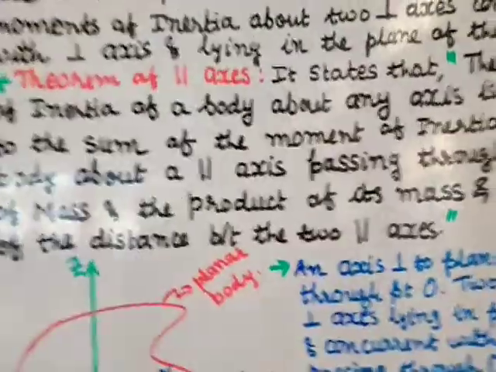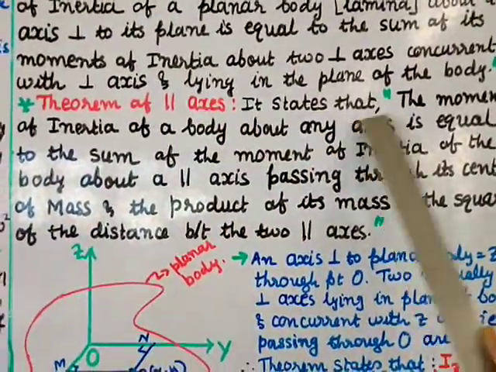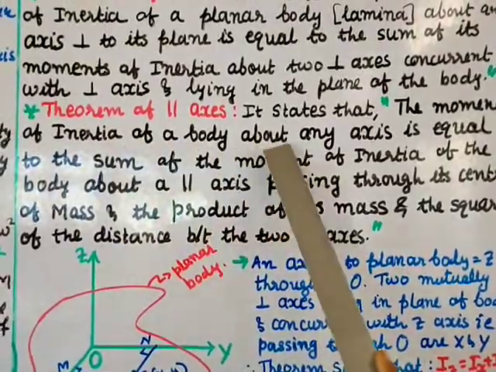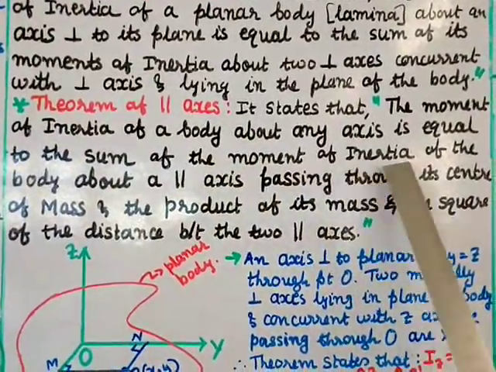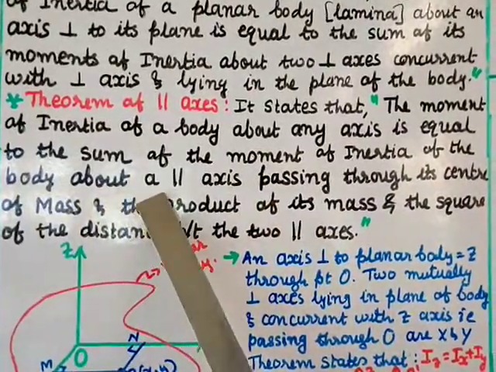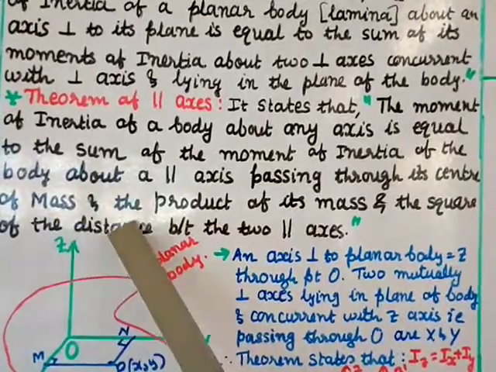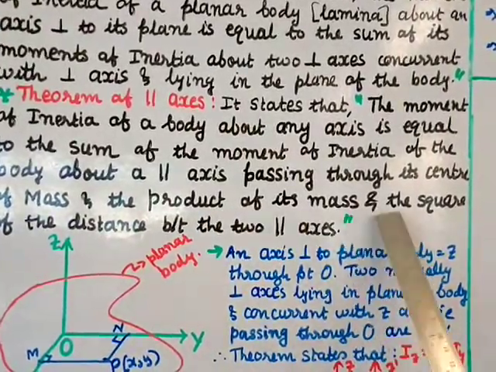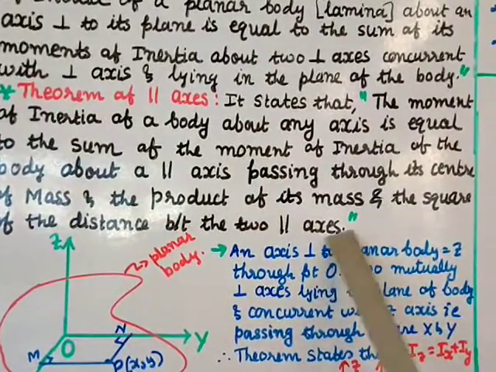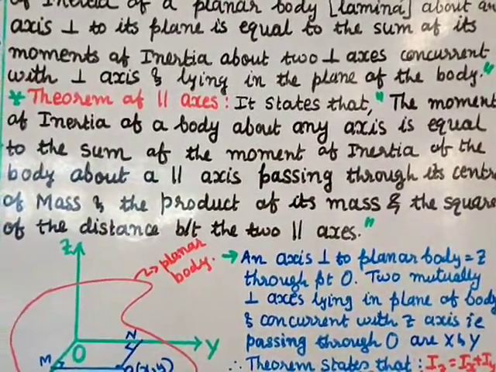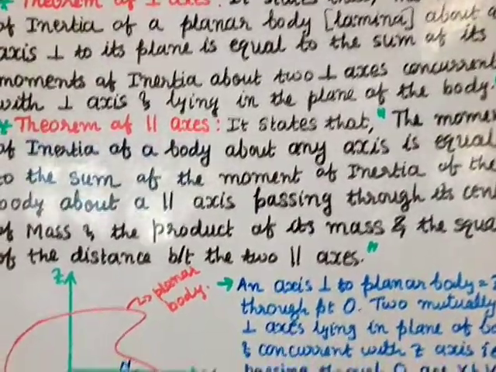Next we have got the theorem of parallel axis. It states that the moment of inertia of a body about any axis is equal to the sum of the moment of inertia of the body about a parallel axis passing through its center of mass and the product of its mass and the square of the distance between the two parallel axes. So this is the statement of the parallel axis theorem. To understand it, let us look at this figure.